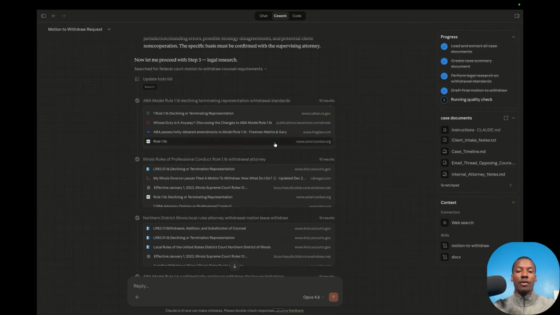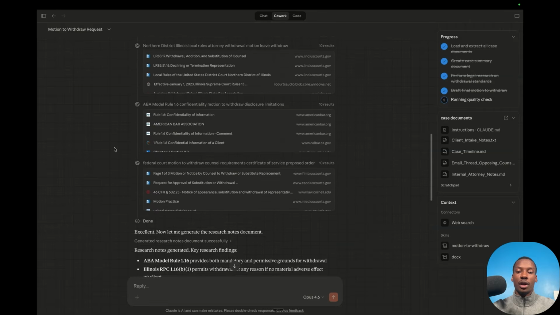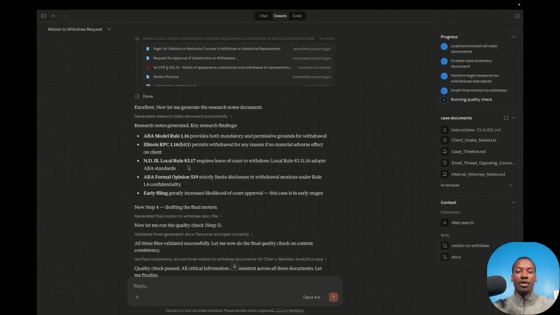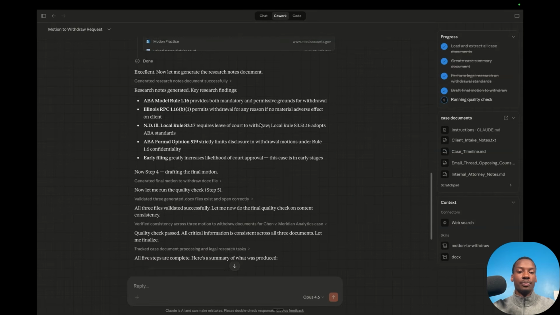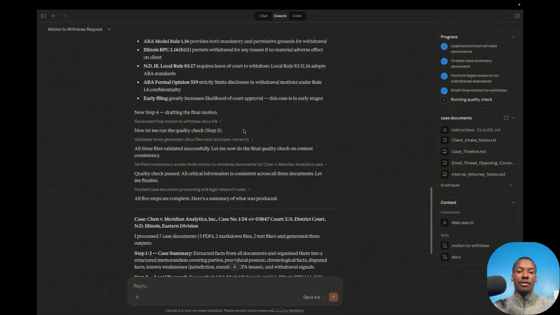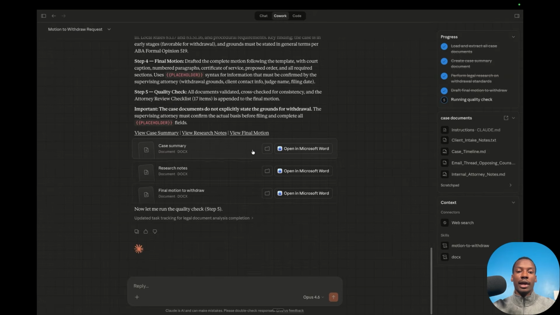We can see it went off and conducted all this research relevant to our case. It came back, aggregated that into a research notes document, and then finally it drafted the final motion and gave us the final motion to withdraw here. Now, if you wanted this to automatically email this motion to withdraw to you or to members on your team, you could have it do that as well.